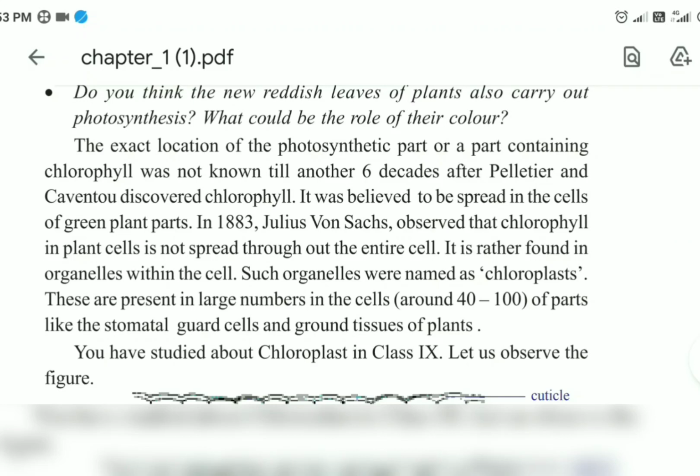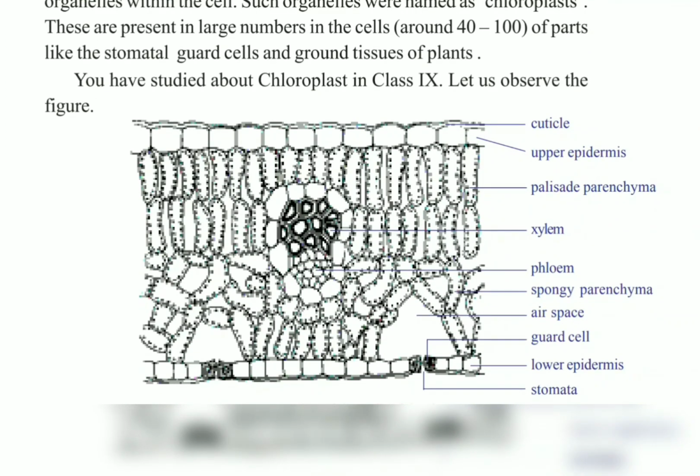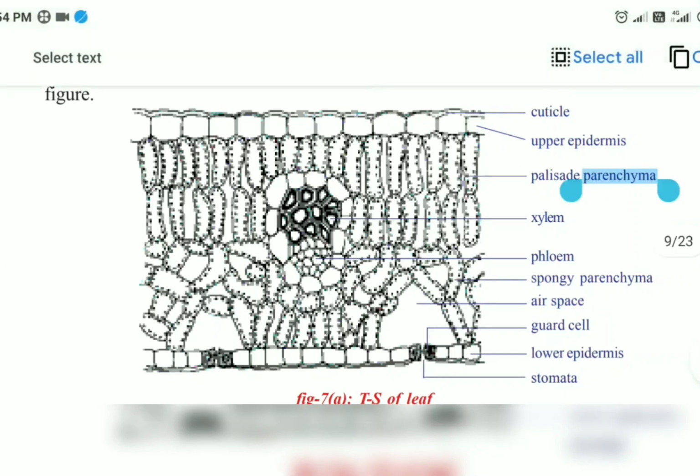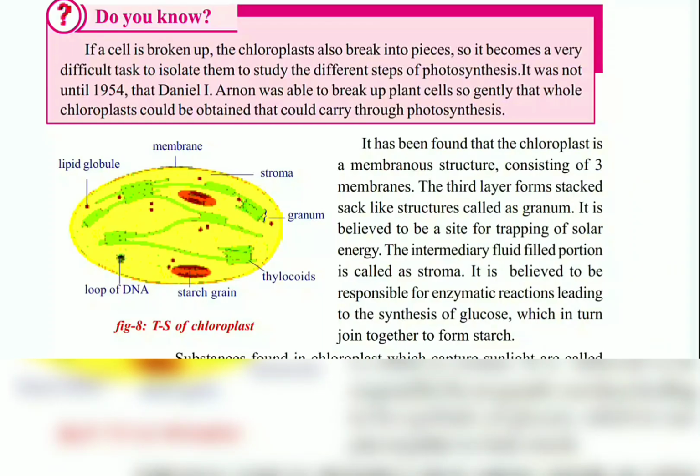Now came a question of where these chloroplasts are present inside the leaf. See, you can see the transverse section of the leaf. If you take the picture of a transverse section of a leaf, you will notice that the upper portion contains the palisade parenchyma and the lower portion contains the spongy parenchyma. Palisade parenchyma has closely packed cells, whereas spongy parenchyma has loosely packed cells. Most of the chloroplasts are present in the palisade parenchyma, but chloroplasts are present in the spongy parenchyma also, though most are present towards the upper portion of the leaf. That is the reason why the upper portion of the leaf is bright green in color.